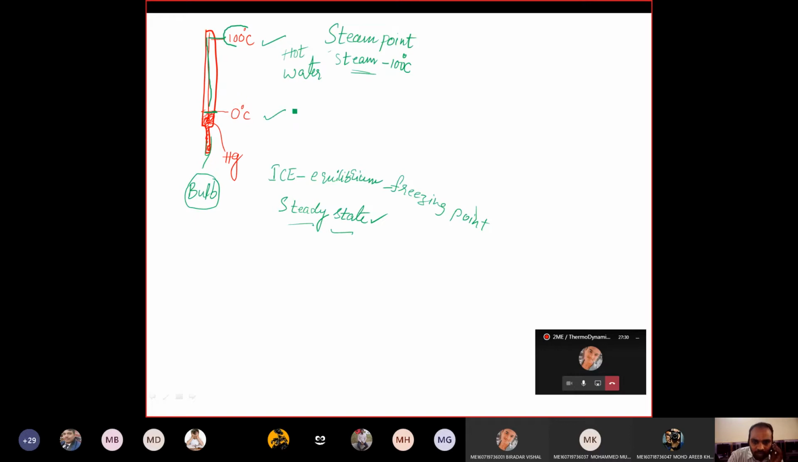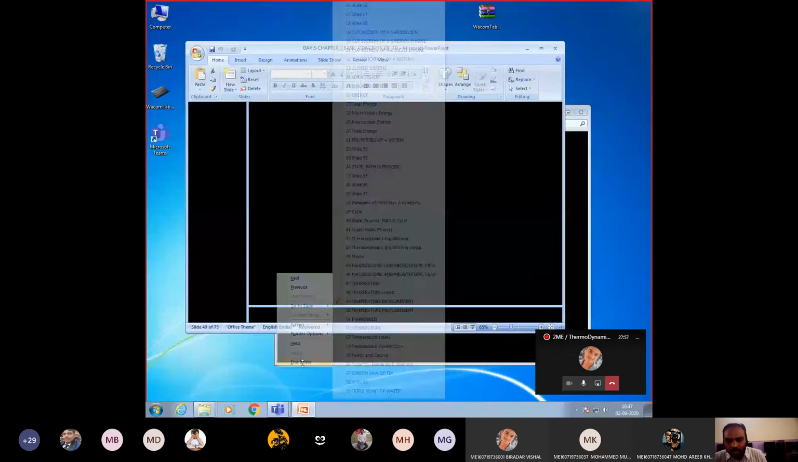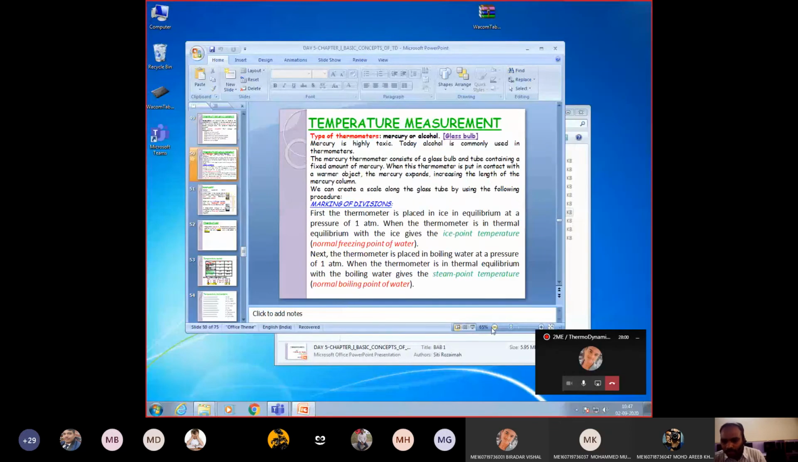Okay, so 0 degrees is marked and 100 degrees is also marked. Now what will they do? Let us say your accuracy is only 1 degree centigrade. Now you need to divide between 0 and 100 into 100 divisions, so that each one will be 1 degree, 2 degree, 3 degree, 4, like that. 20, 30, 40, 50, 60, 70, 80, 90, 100, like that. They will make the marking for the thermometer. Clear? First they will expose to the ice point, then to the steam point in order to mark the readings of the thermometer.